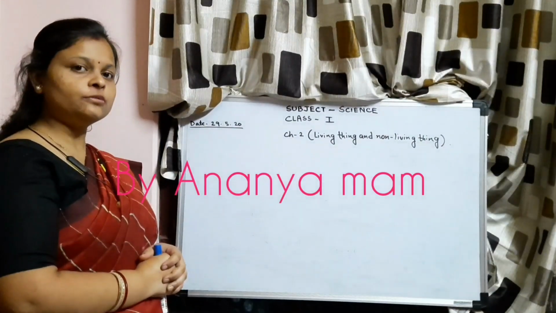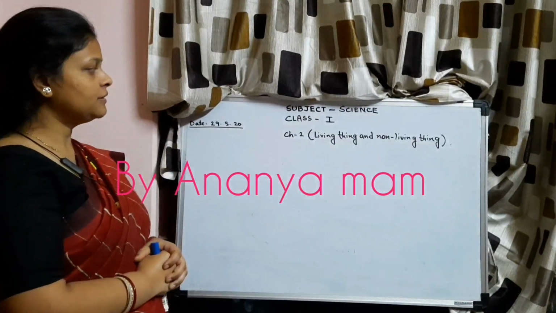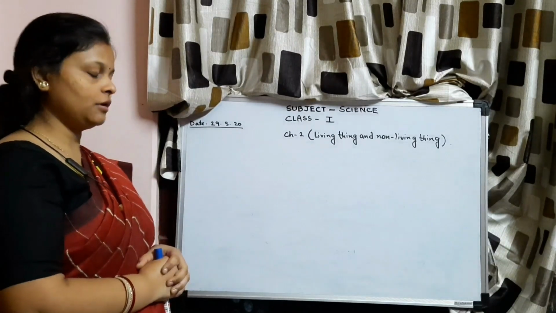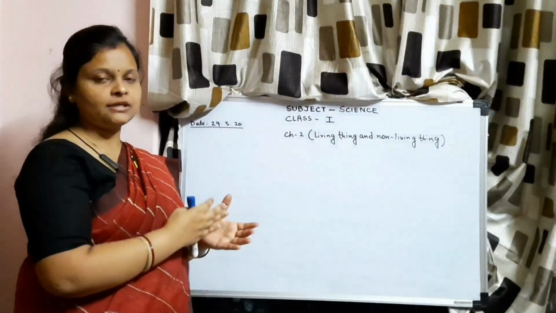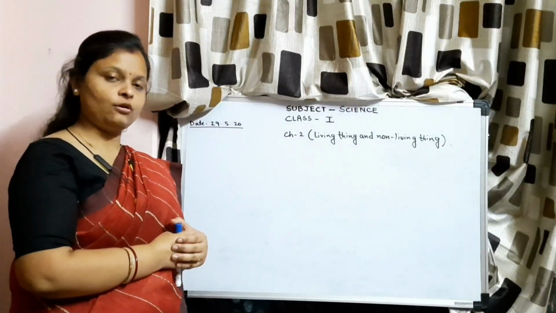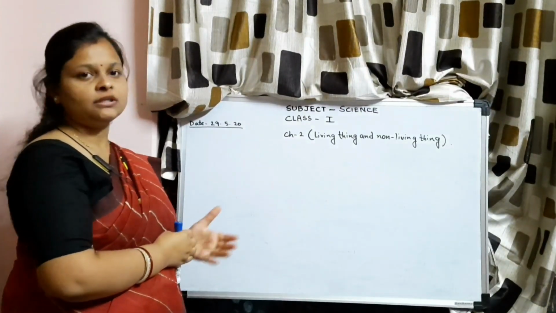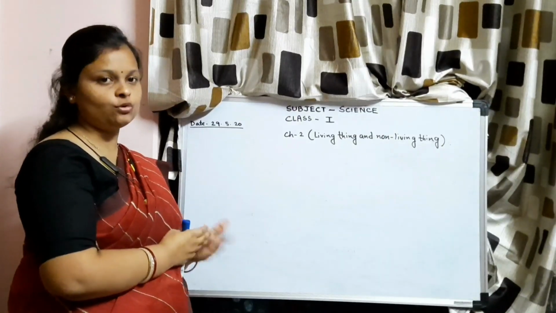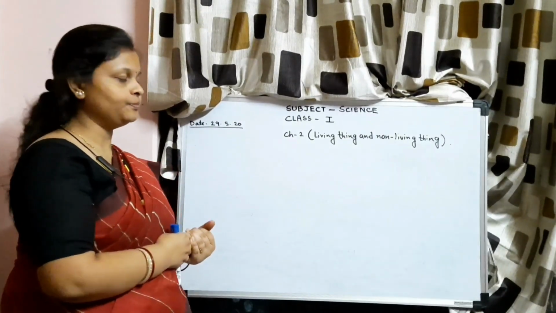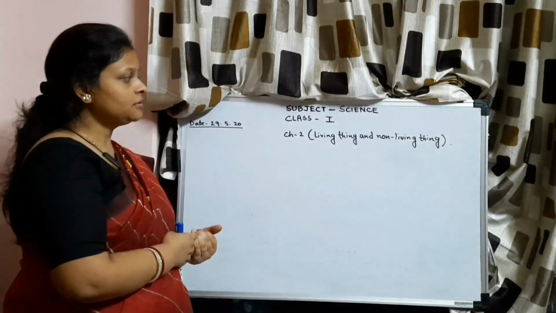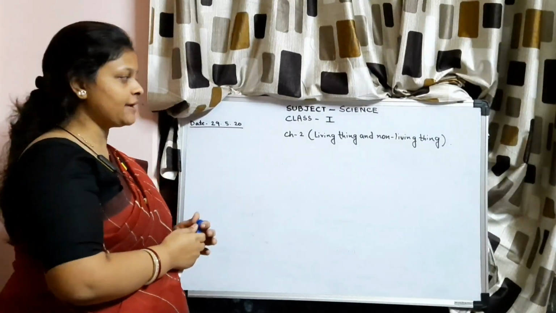Today we will continue our chapter 2, that is on living things and non-living things. In the previous class we have studied what are living things and non-living things, and what are the things that living things can do and the non-living things they cannot do. Today we will extend the chapter.